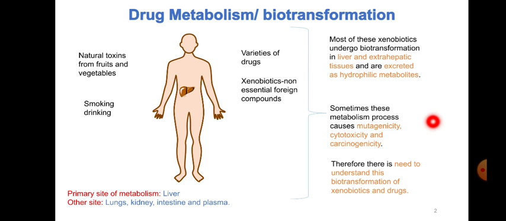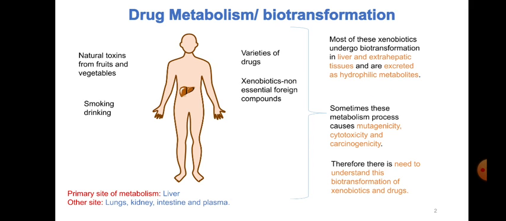Most of these xenobiotics undergo biotransformation, as I told you, in the liver and extrahepatic tissues, and are excreted as hydrophilic metabolites. So usually when we perform biotransformation in the body, what happens?